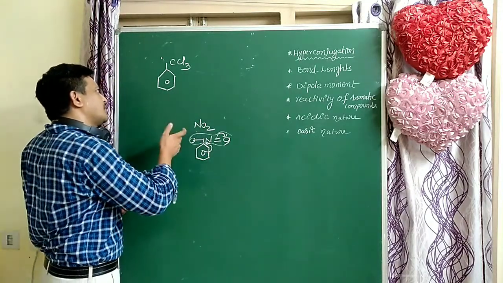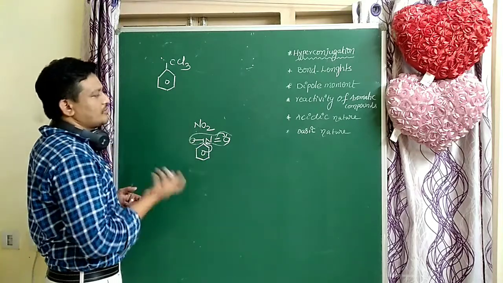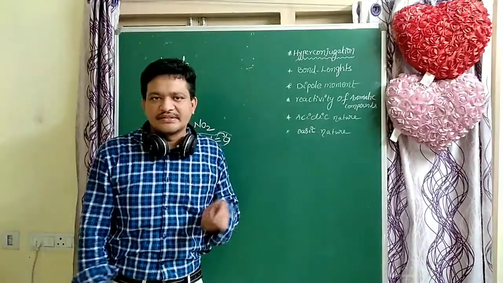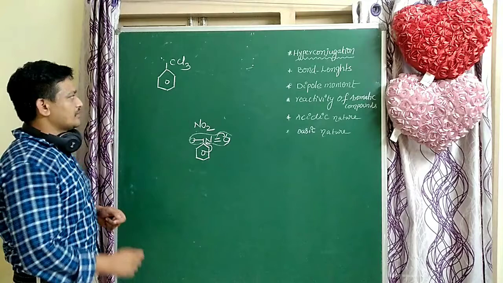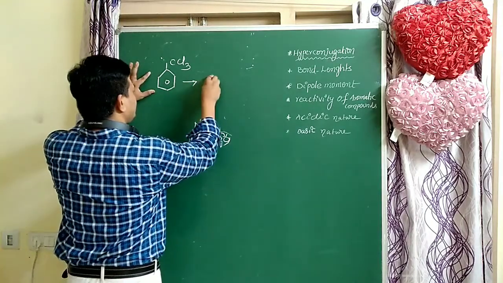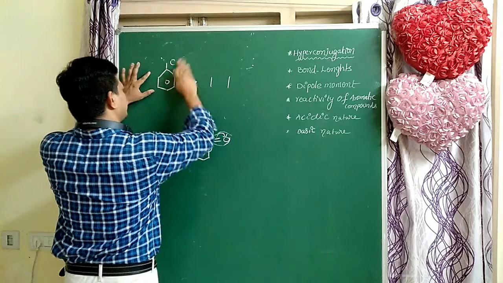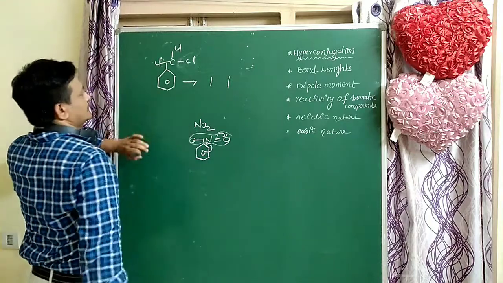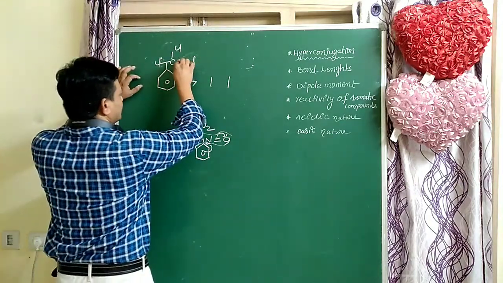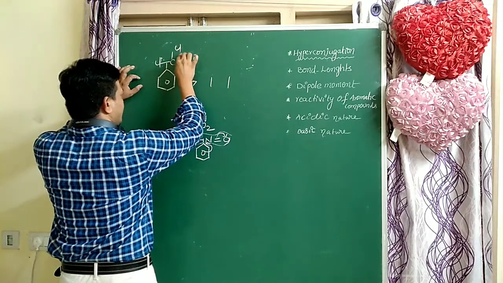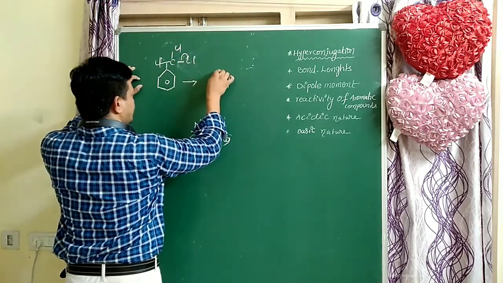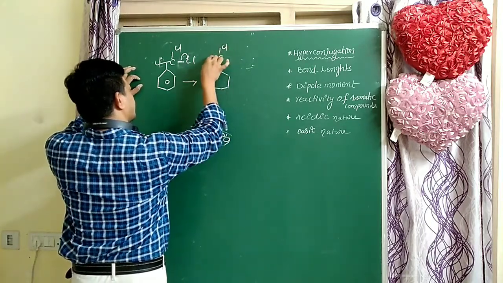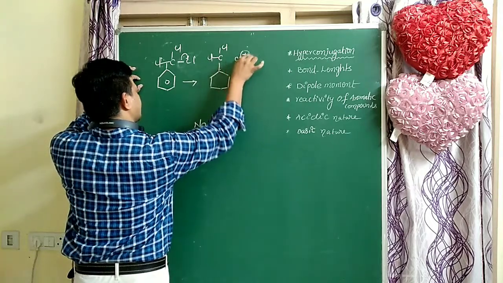Here in CCl3, there are no multiple bonds, yet it acts as a deactivated group. Now I will explain. Cl, Cl, Cl. So here these electrons are accepted, converting to Cl minus and Cl plus.